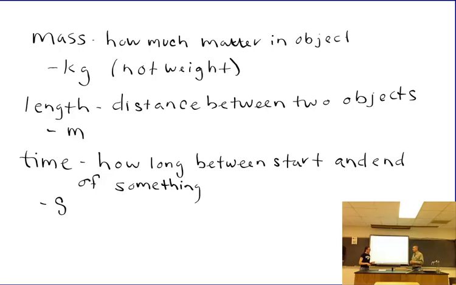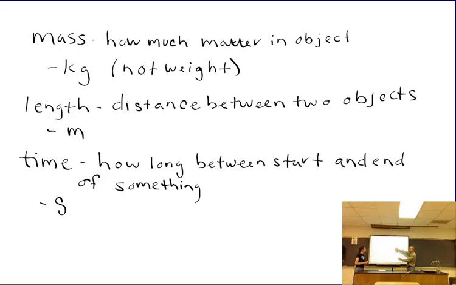Okay, so at the beginning of this video you said that we just need 3 things to do physics to begin with: mass, length, and time. But I know in physics we're going to be talking about things like speed. I don't see speed up here. So okay. How can we take that into account? Well, when we have things like speed, which is actually telling how far an object has gone in a given amount of time, you can see it's actually going to be a combination of these 2 units.